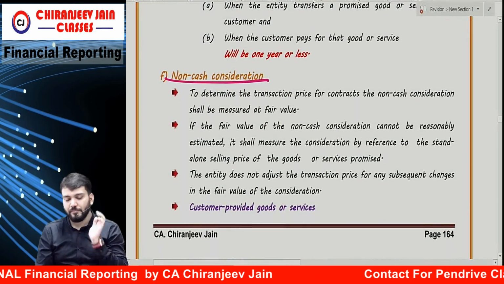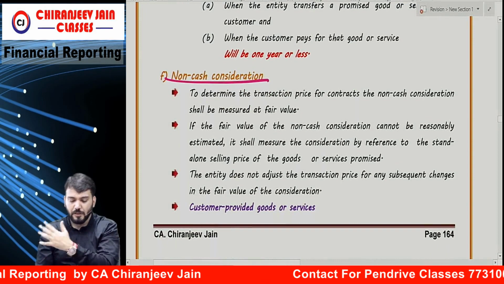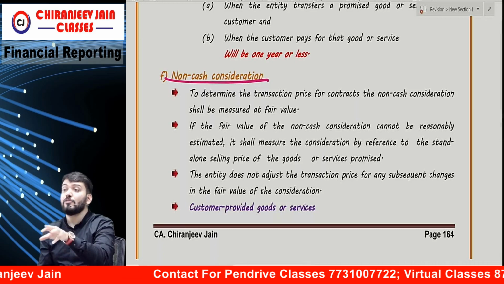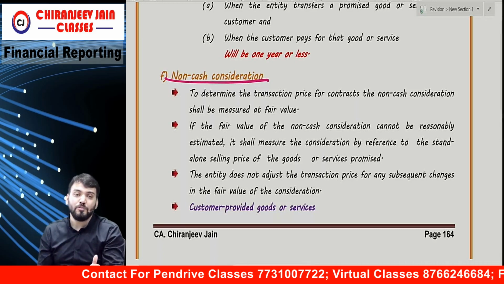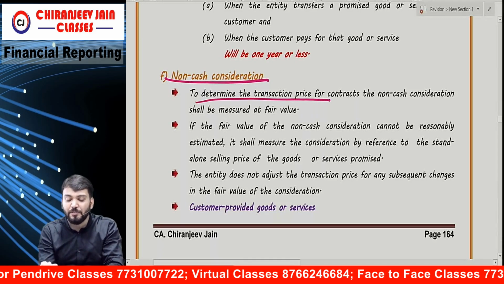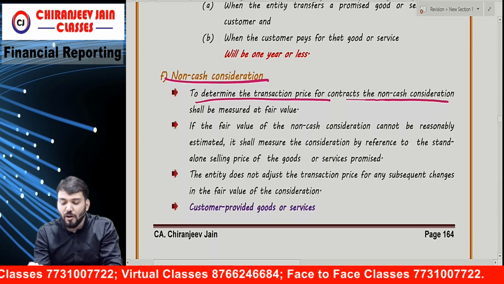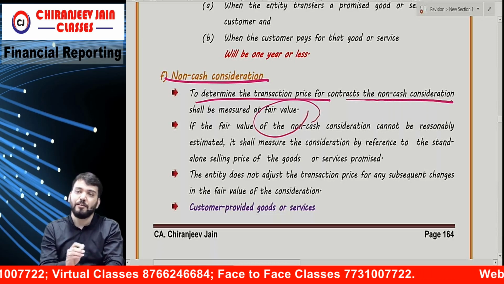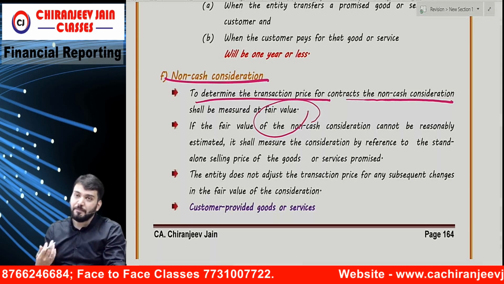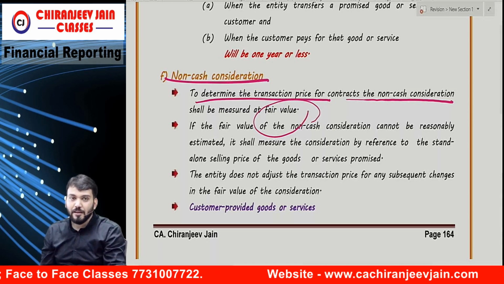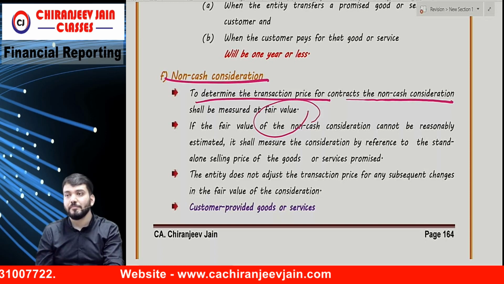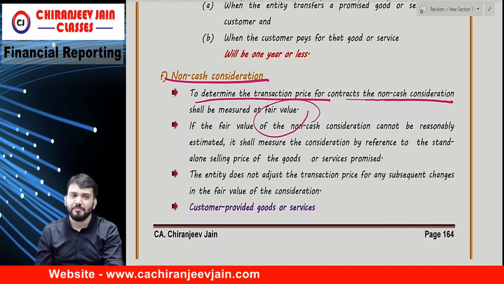Non-cash consideration. This is also very simple. Whenever the transaction price includes some non-cash consideration, how do we determine the transaction price? To determine the transaction price for the contract, the non-cash consideration shall be measured at fair value. But which fair value: the fair value of the asset given up or the fair value of the asset received? What do you think? What should be taken?